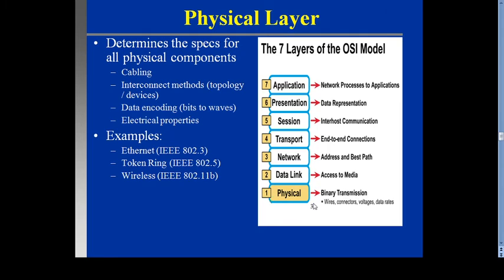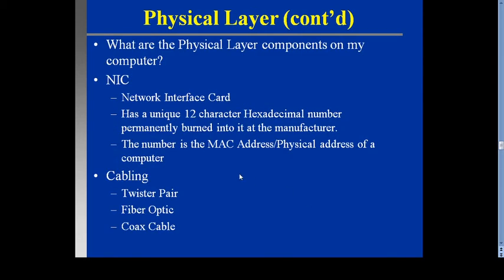And kindly remember, the physical layer is in the form of hardware and it is present at the bottommost of the 7-layer OSI model. What is the physical layer component on my computer? The physical component, which is in the form of hardware, is the network interface card. It has a unique 12-character hexadecimal number permanently burned in by the manufacturer. The number is the MAC address or physical address of the computer.